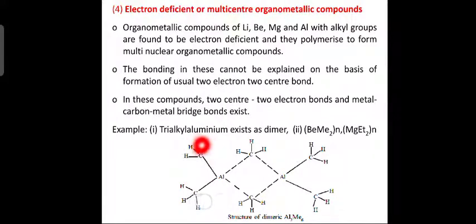An example is given: trialkyl aluminum exists as a dimer. You can see here two aluminum atoms are present, and for each aluminum you can see linked methyl groups 1, 2, 3, 4. These 2 methyl groups are common to both aluminums. So, the structure of dimeric Al2Me6: Al2, and Me means methyl group. How many methyl groups are present? 6, 1, 2, 3, 4, 5, 6. So, this is an example of one multi-center organometallic compound.